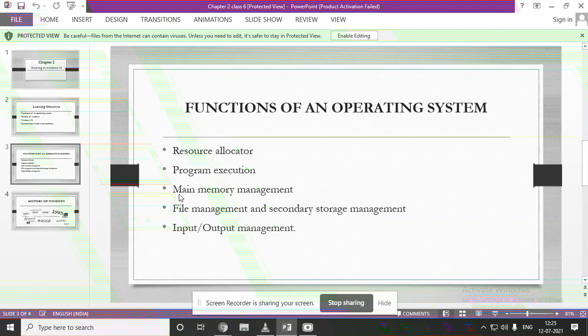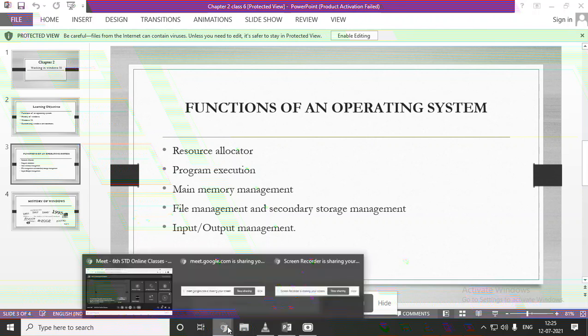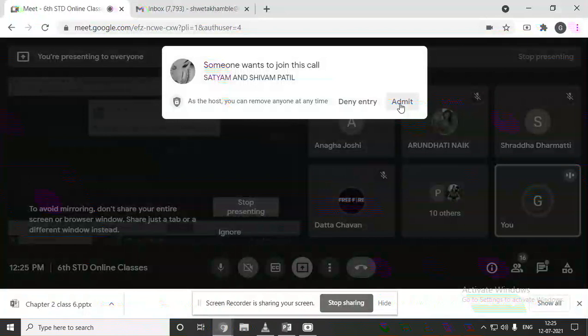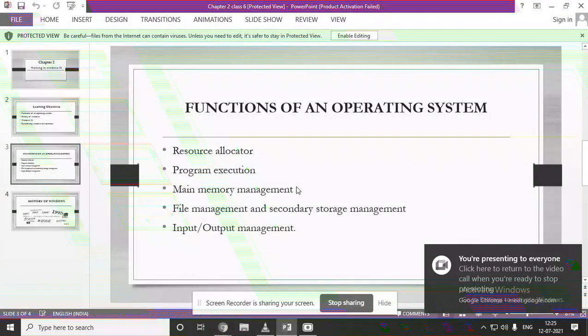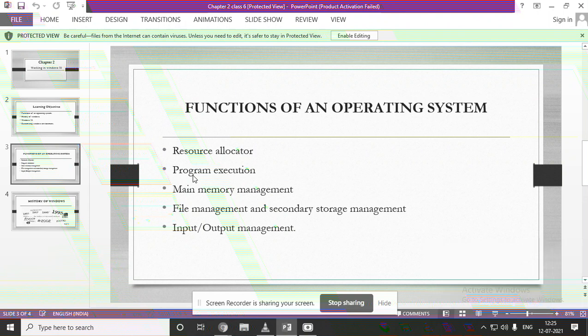Next comes main memory management. As you know, whatever data is there in main memory, it can be accessed by whom? As I told you in the previous class. Anyone from the class, can you tell me? Who will access the data, whatever data is there in the computer in main memory? Yes? Anyone?